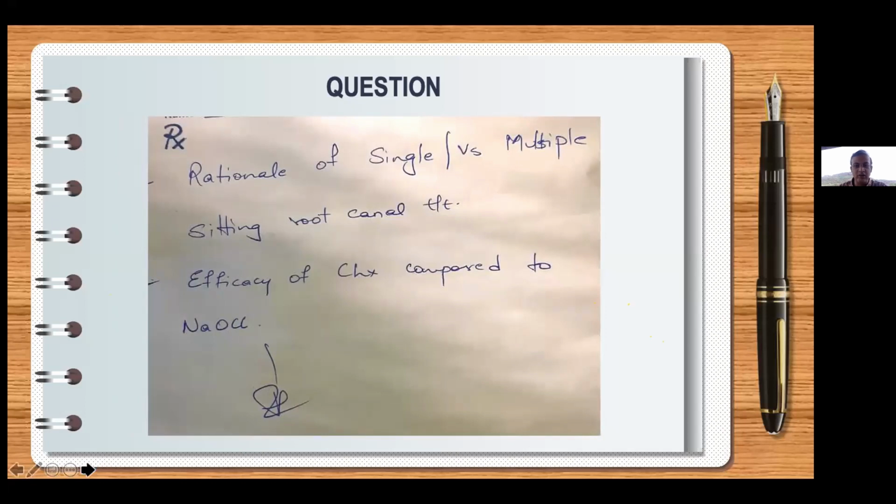Okay, the rationale of single sitting and multiple sitting root canals, and the efficacy of CHX as compared to NaOCl. These are the two questions asked by the next doctor. Now, the rationale of single sitting versus multiple sitting root canals. I'll give you a simple example.